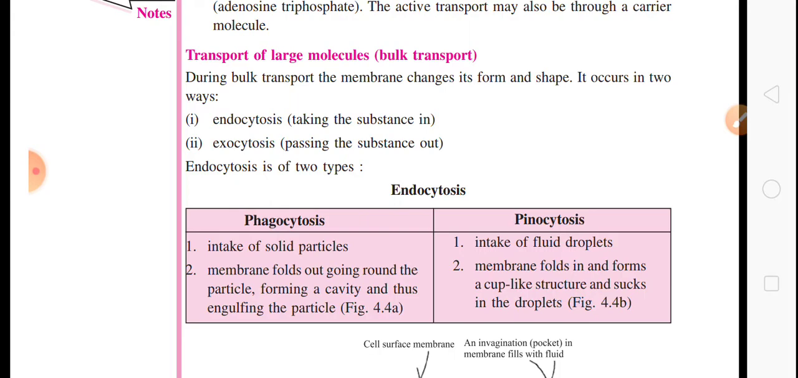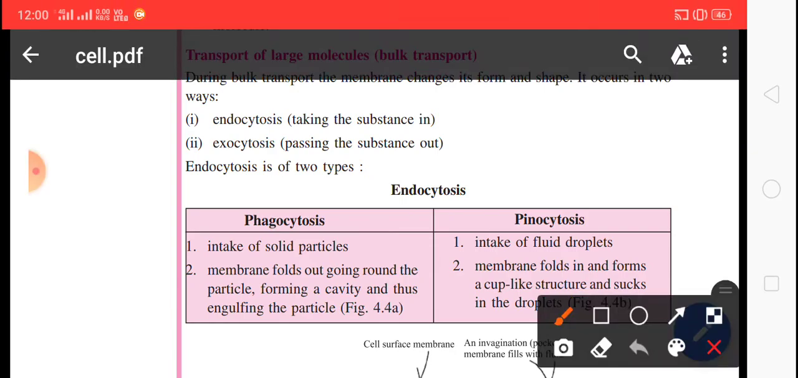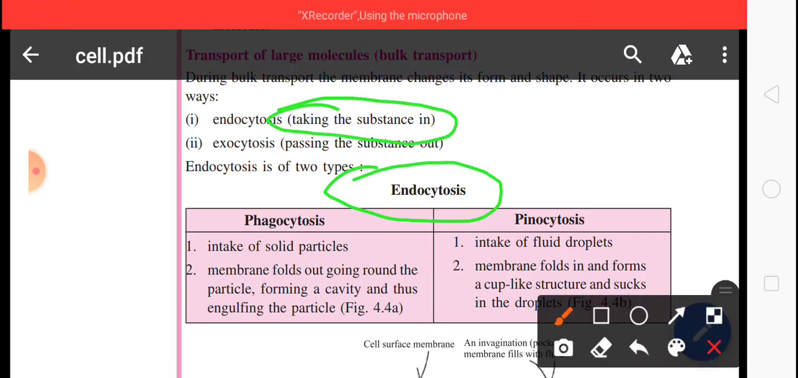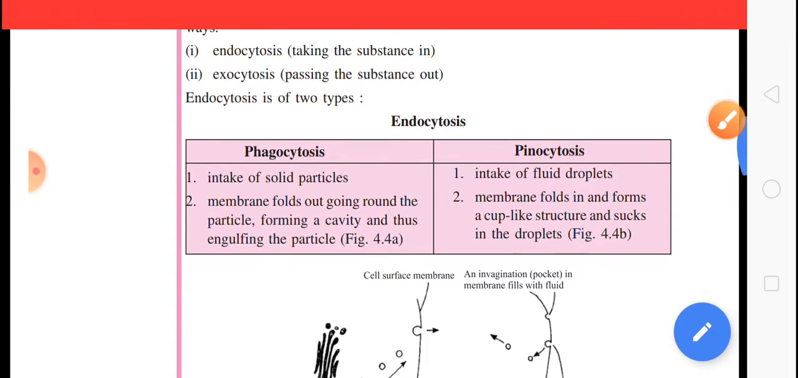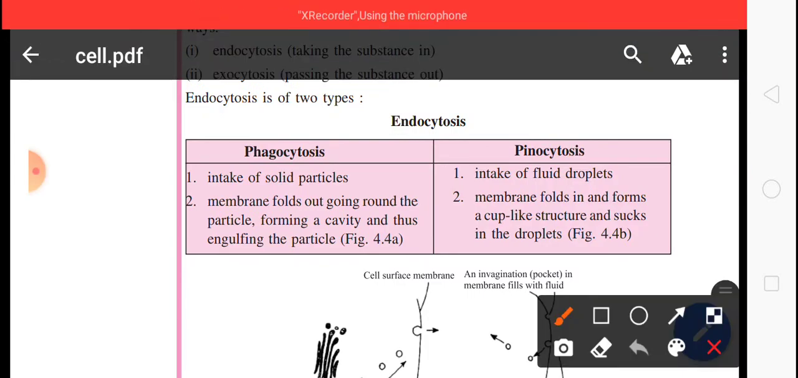Endocytosis is of two types. So we need to understand here about endocytosis. Endocytosis means taking the substance in. It is categorized into two parts: phagocytosis and pinocytosis. What is phagocytosis and what is pinocytosis? Let us understand. First is phagocytosis. It is the intake of solid particles, but pinocytosis is the intake of fluid droplets.